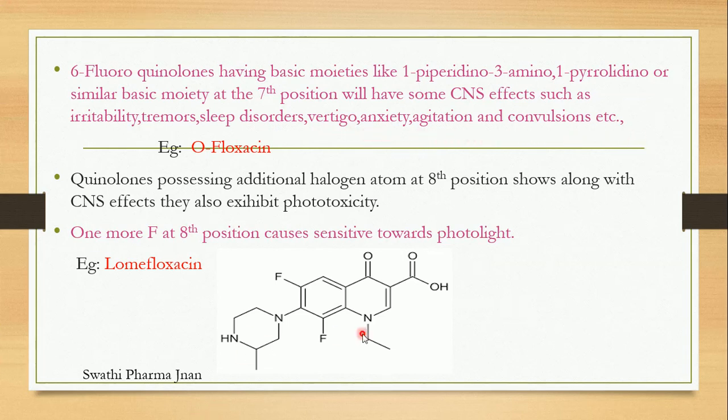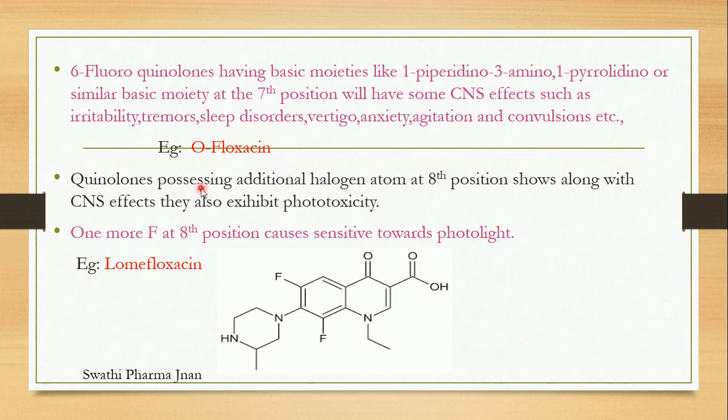So 6-fluoroquinolone drugs with basic moieties like a piperidine ring, 3-amino pyrrolidine ring or pyrrolidine ring at the 7th position will show CNS effects in the patient after administration of the drug.